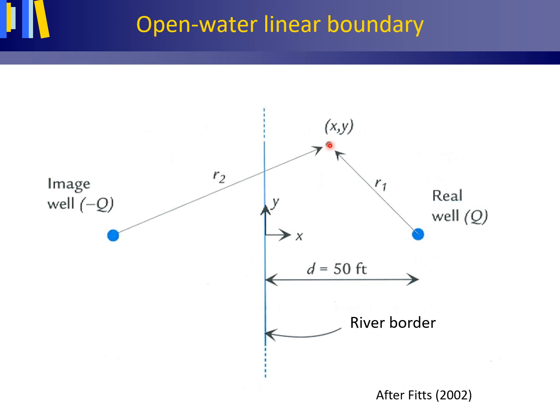We add together the drawdown due to the real pumping well at R1 and the increase in hydraulic head due to the image recharge well at R2 to determine the real drawdown at the location of the piezometer with a real pumping well and a real river border near to it.